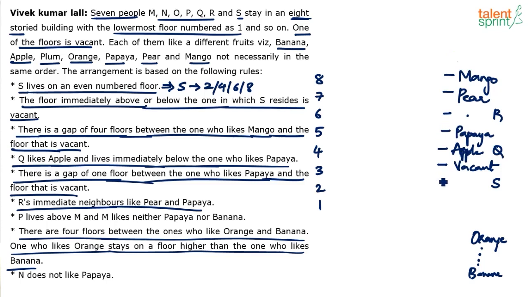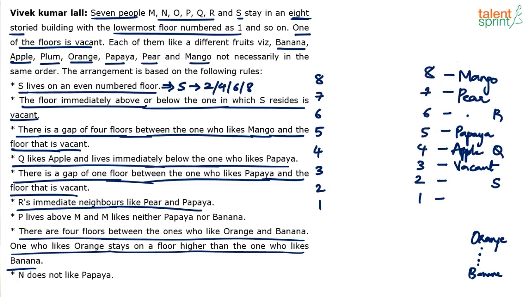The point is, if you take the 8th floor above mango, this will become first floor, second floor, third floor, fourth floor, fifth floor, sixth floor, seventh floor, and 8th floor, which means S comes on first floor. But we know that S lives on even number floor. So S cannot come on first floor. S has to come on second floor, which means the first floor is below S. So this is floor number 1, 2, 3, 4, 5, 6, 7, 8.